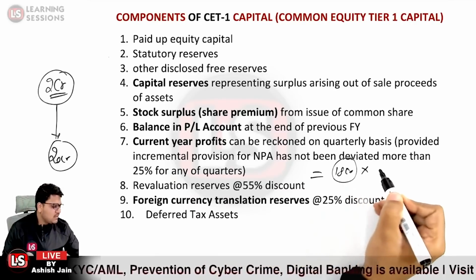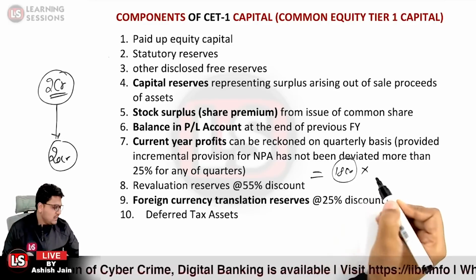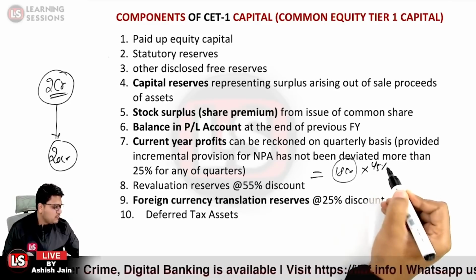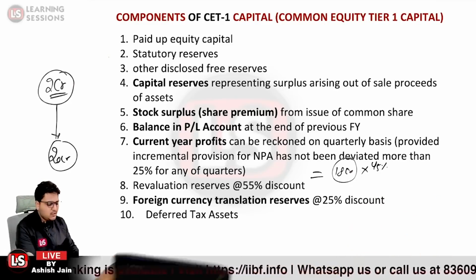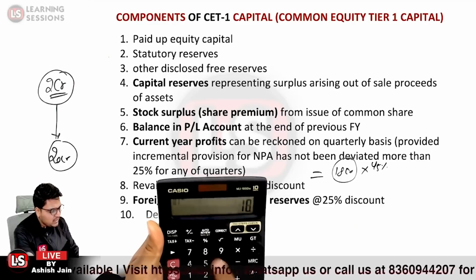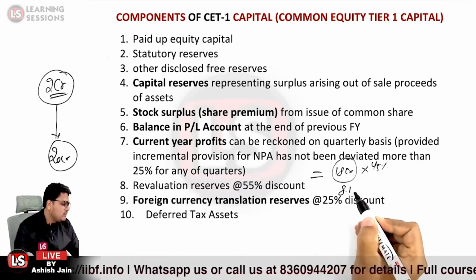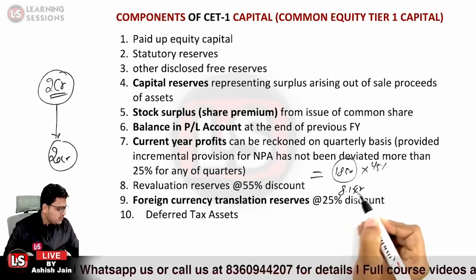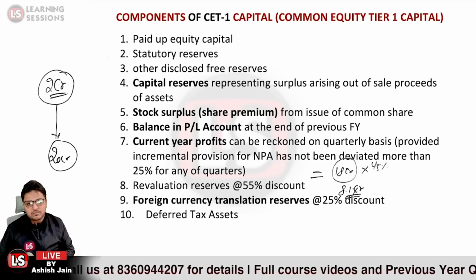The value will be considered at a discount of 55%. That is only 45% of the value will be considered. That is only 45% of the 18 crore value will be considered as tier 1 capital. So 18 into 45%, that is equal to 8.1 crore, will be considered as tier 1 capital over there. Is that particular part clear over here?